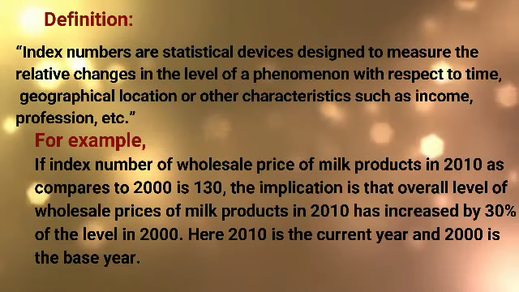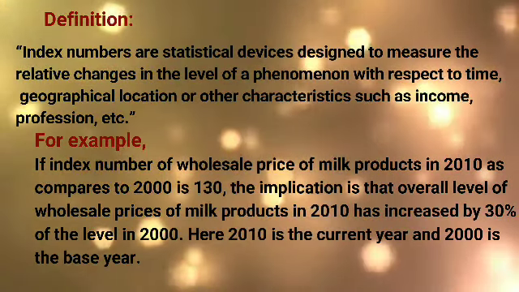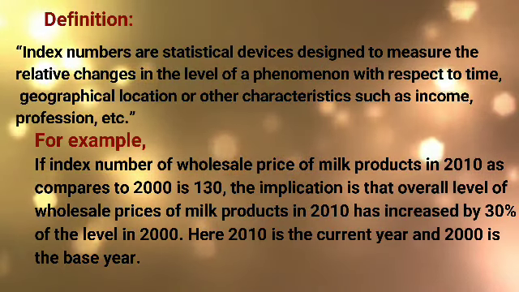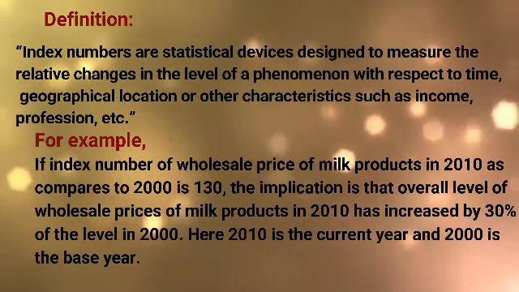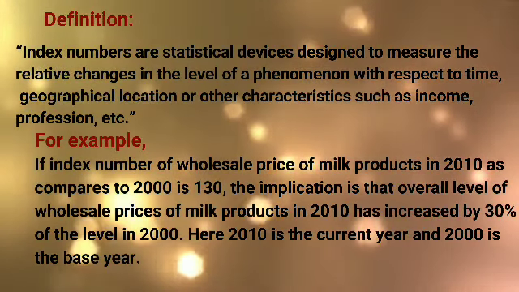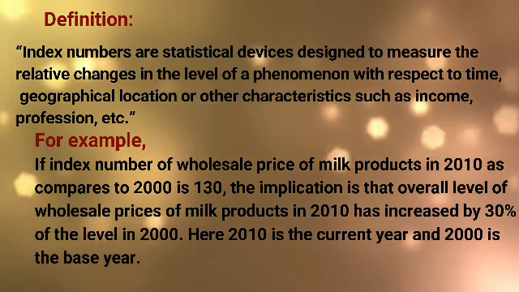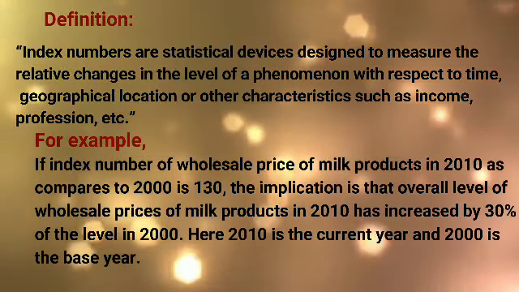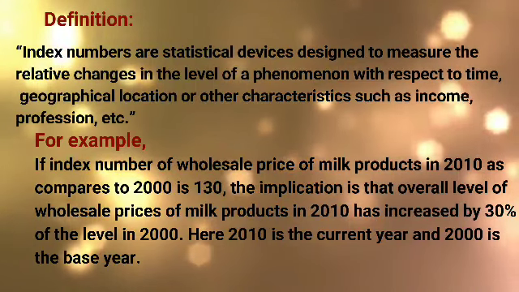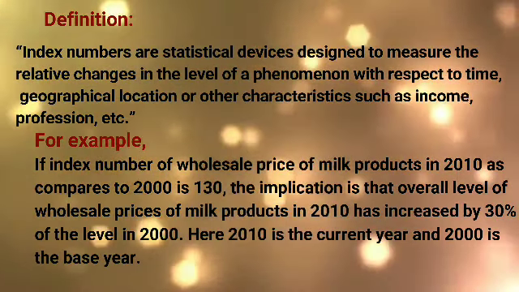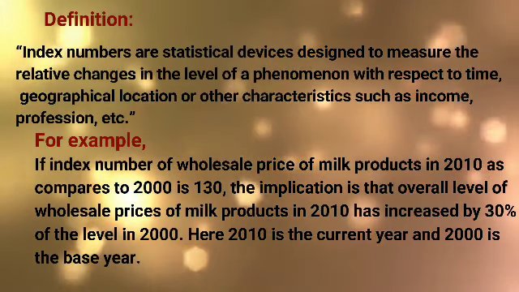So here 2010 is the current year, the present year for which the comparison is required, and 2000 is the base year, a previous year. Therefore, the year selected for comparison is called the base year, and the year for which comparisons are required is called the current year.